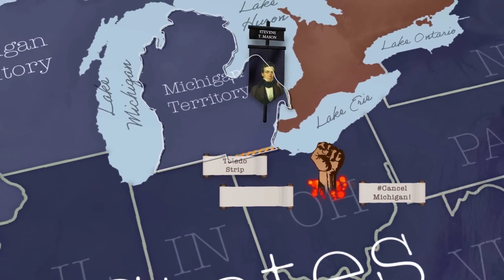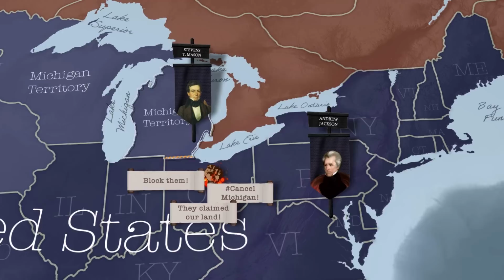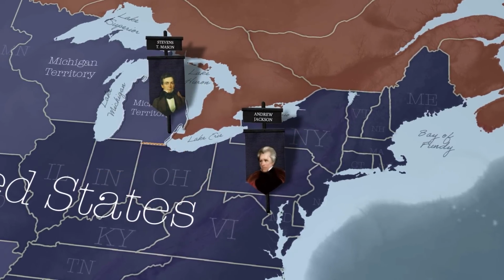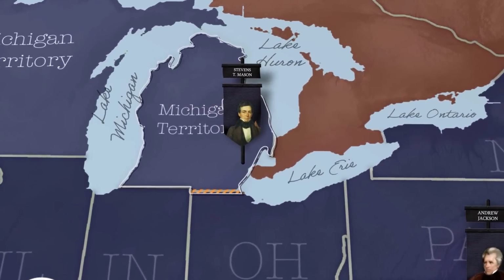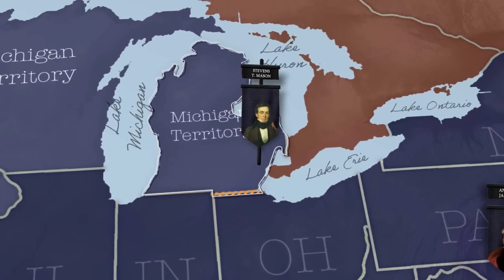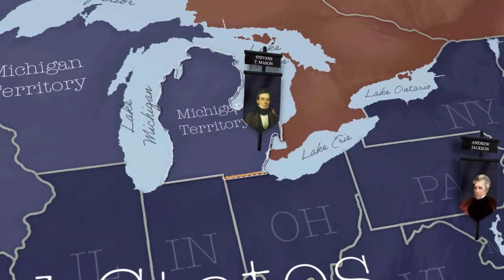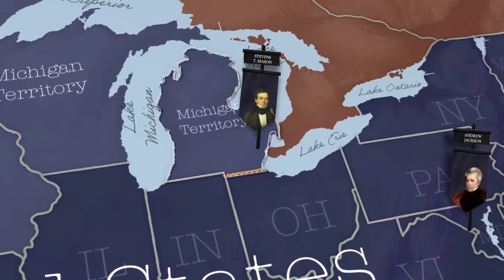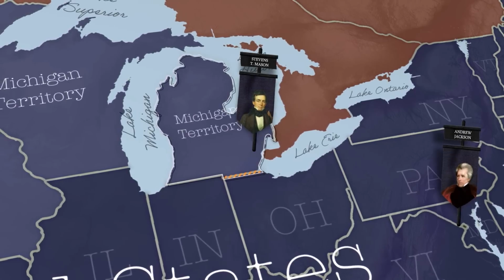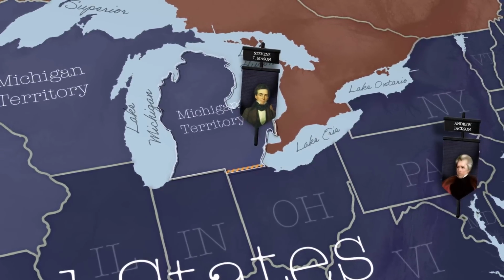When Ohio heard about Michigan's claim, they protested. They demanded that Congress and the President block Michigan's statehood application until they let it go. Mason and his fellow Michiganders refused to back down. They had some allies, too, such as former President John Quincy Adams, who spoke powerfully in favor of Michigan's claim, saying, "Never in the course of my life have I known a controversy of which all the right is so clearly on one side and all the power so overwhelmingly on the other."